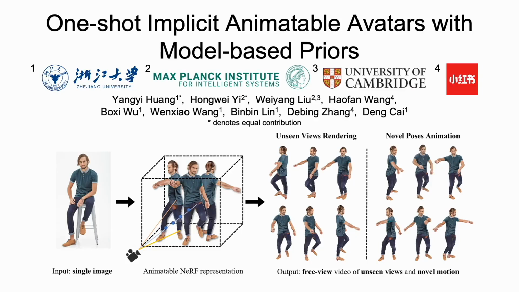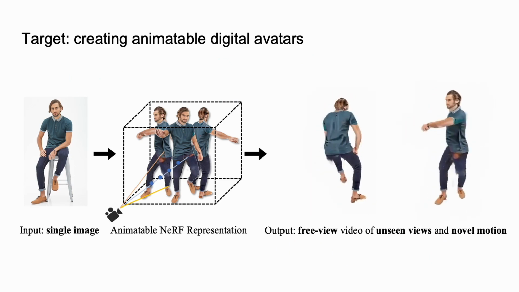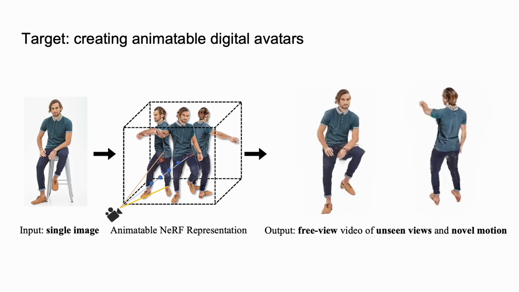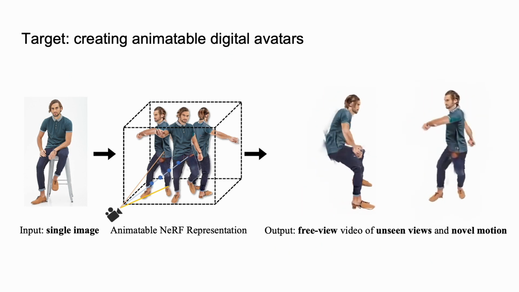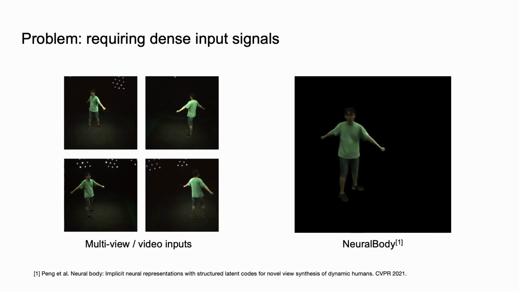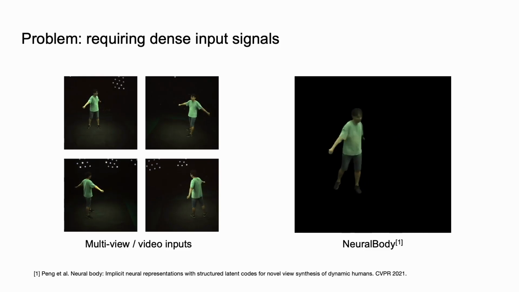We present one-shot implicit animatable avatars with model-based priors. Creating animatable digital avatars is important for AR or VR applications, such as dancing motion synthesis and free-view rendering with pose control. Existing neural rendering methods for creating human avatars have encountered data-hungry problems.